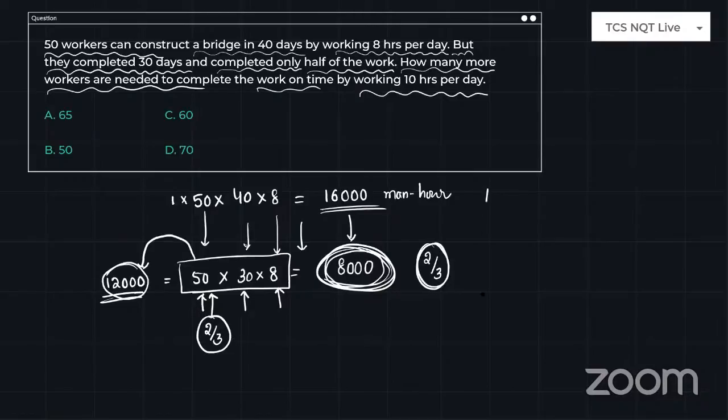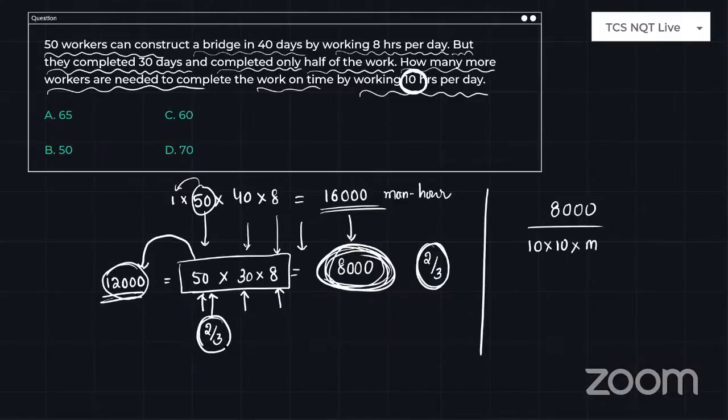So what is the remaining work? First, remember that. The remaining work is, since 8,000 completed, 8,000 units. And what is the time we have left? 10 days we have left. And they are saying you can work 10 hours, so into 10. But here, how many men are required? The man's efficiency is not the same as before. Why? Because it is reduced to 2/3. That's why the work got delayed. So for man, you have to take 2/3 of the efficiency.